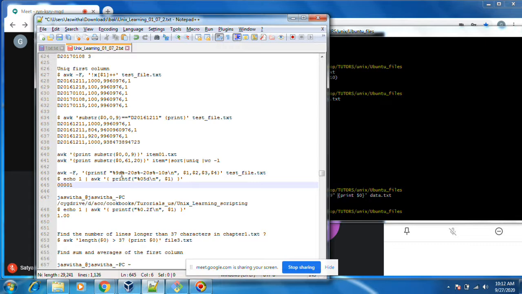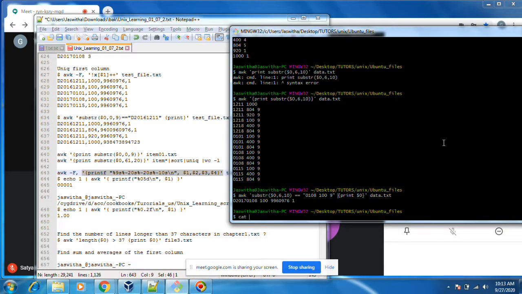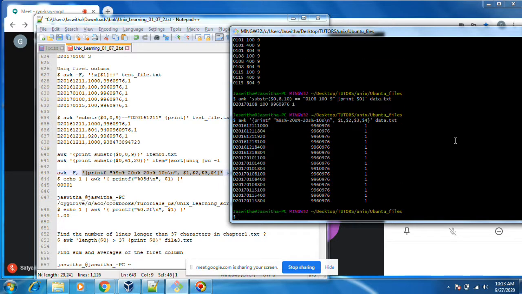Okay, this one is if you want to print output using space kind of thing. %9s, okay, let's do this. First, %9s, whatever the $1 should be, include %9s.